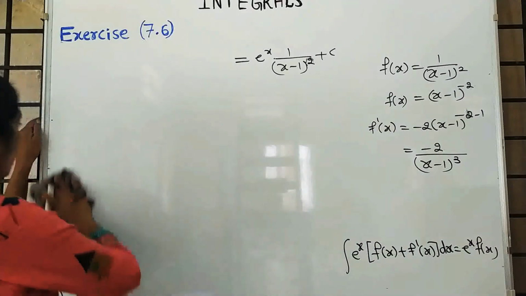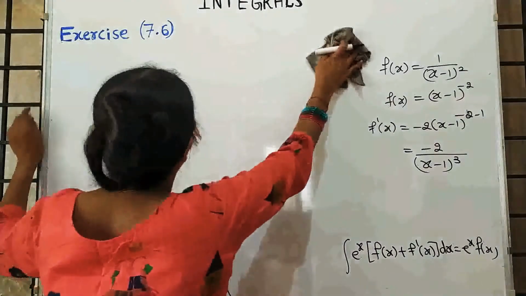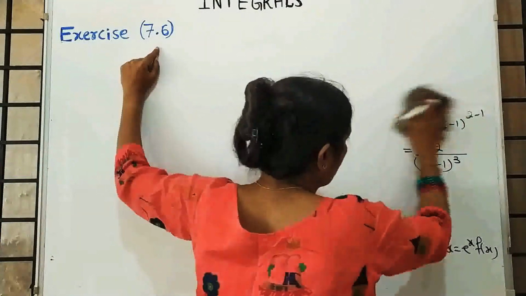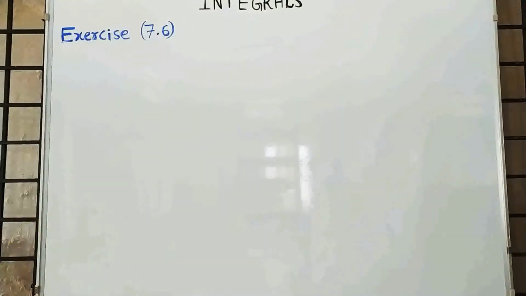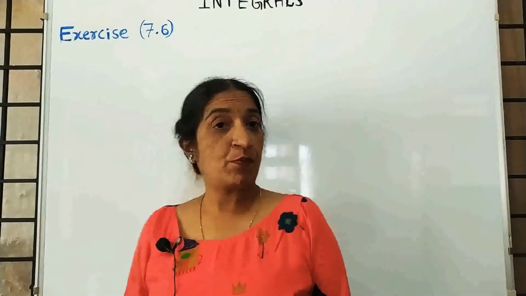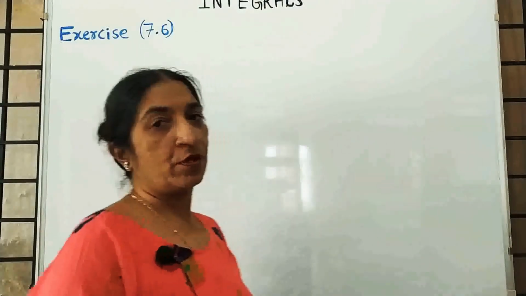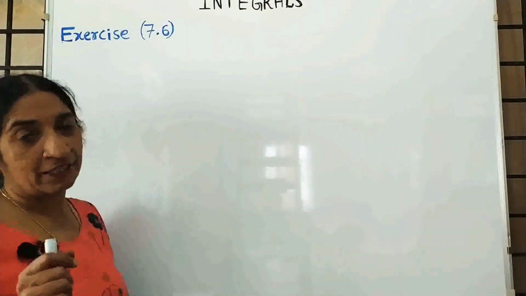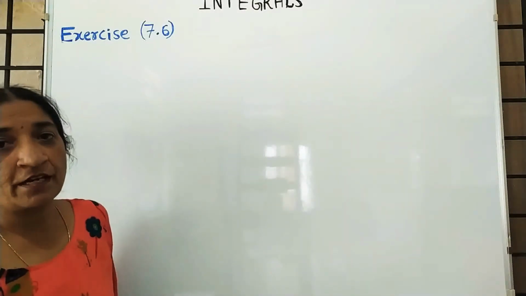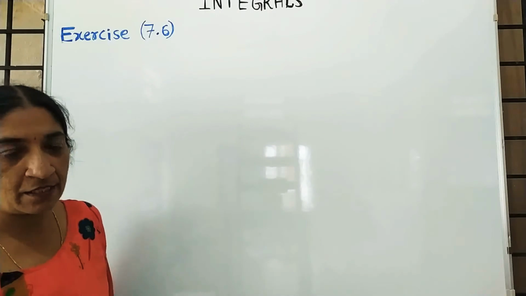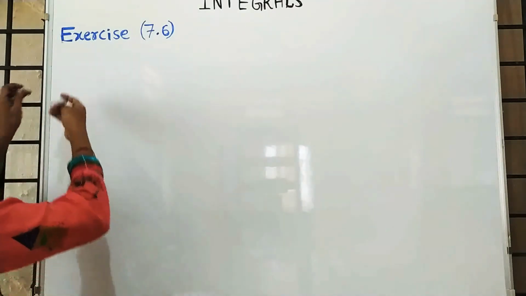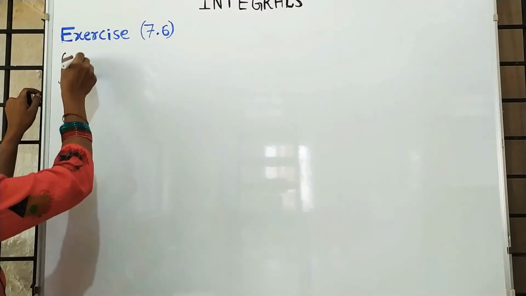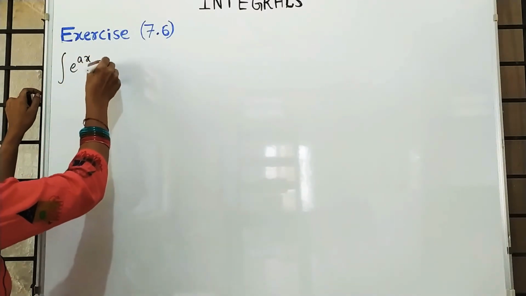Now I am giving you two important formulas. They are not in 7.6 but they are related with 7.6, and as I told you, I am giving you two important examples. They are very important for your theory as well as CET. But more than theory, they are important for CET and for your higher classes. So what is that example then? The examples are e raised to ax into sin bx.